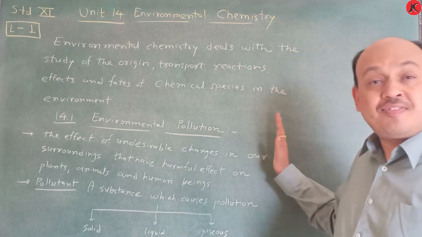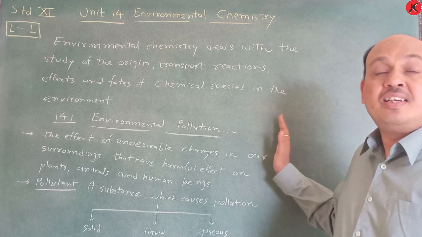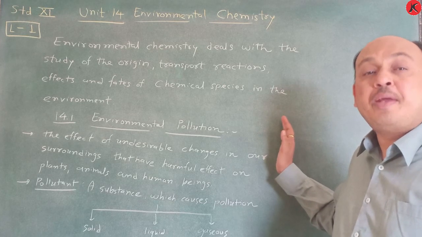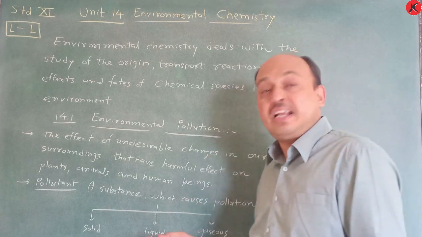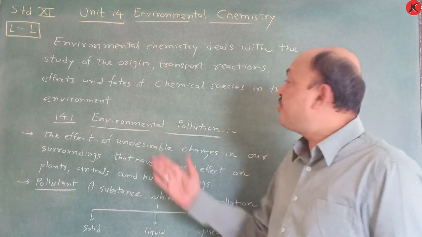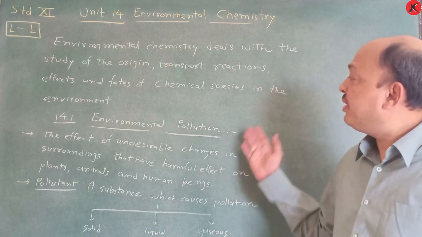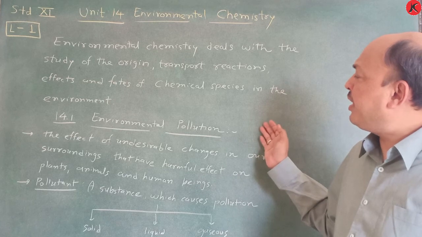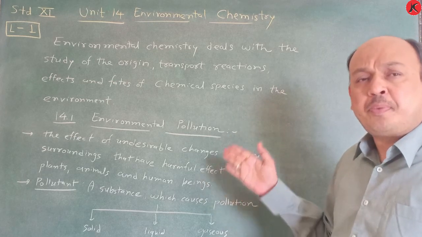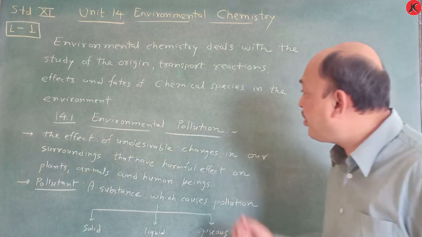At that time the environment is good for our human beings as well as plants and animals. So this we have to learn here. And in particulate pollutions, different types of pollutants are also there.